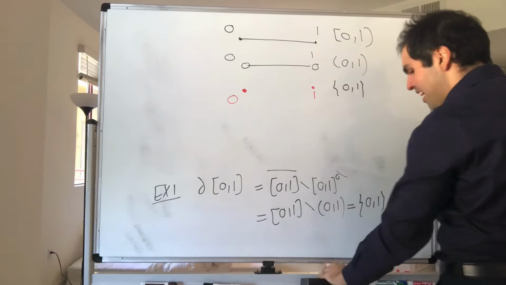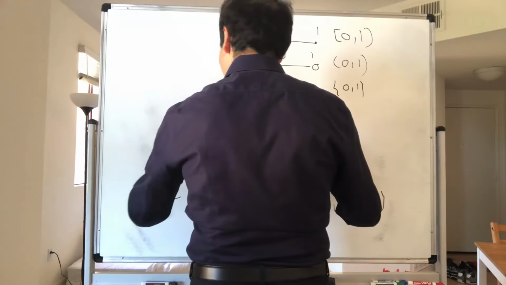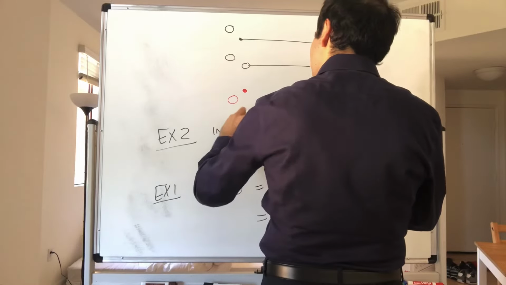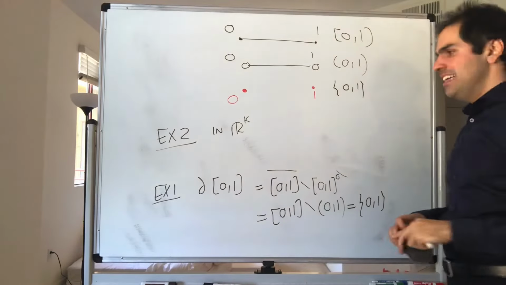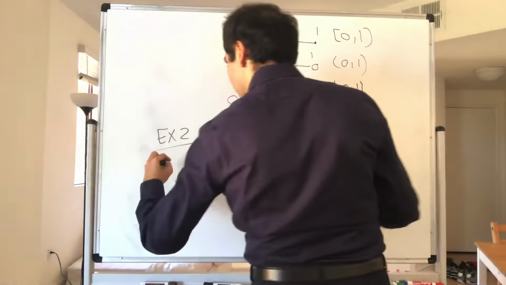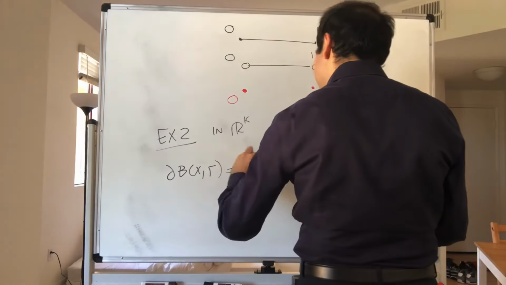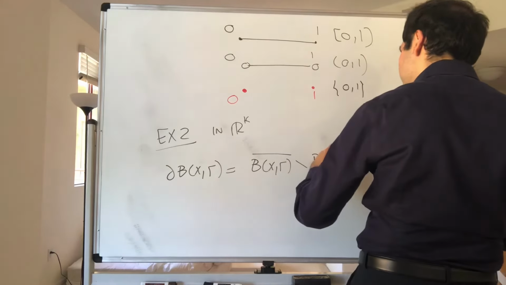Okay, and then, more interestingly, and again this is very important, let's look at R^k. Usually the boundary of a ball in R^k is just the sphere. So the boundary of B(x, r) is the difference between the closure and the interior.